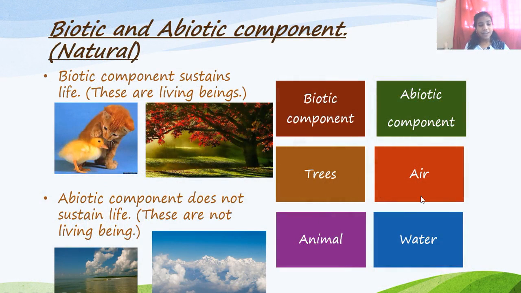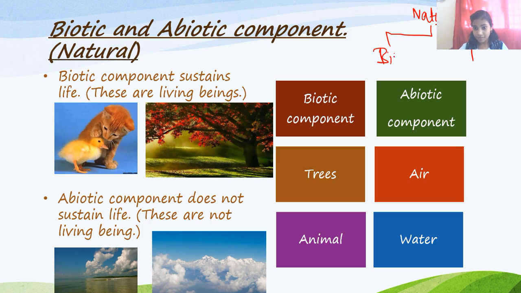Okay, so after learning what is human environment and what is human-made environment, we come to the biotic and abiotic components. As I told, environment consists of three things: the natural environment, human-made environment, and the human environment, right? So let's talk about the natural environment. It consists of two things.